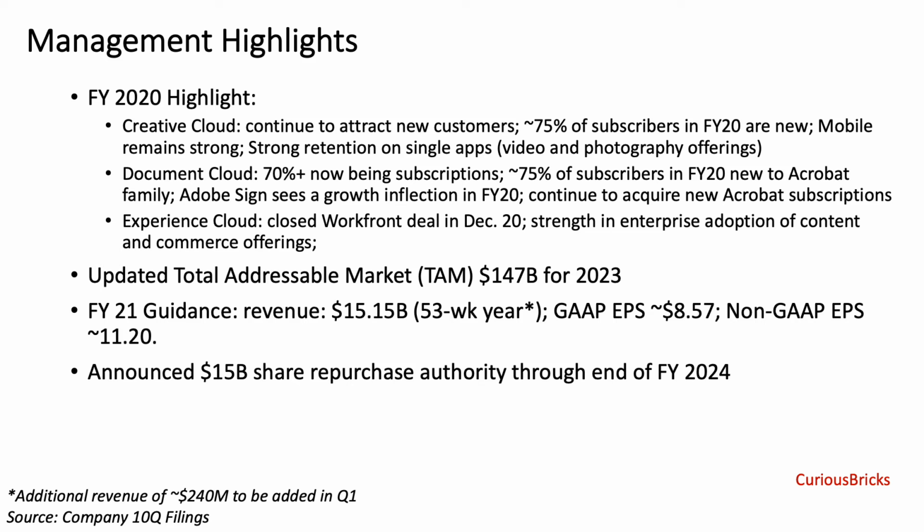The company also provided an updated view of the total addressable market for each of the segments through 2023. In this update, we are seeing significant increase of TAM for Creative Cloud. Moving to fiscal year 2021 guidance, revenue is expected to grow to $15.15 billion, GAAP EPS around $8.57 and non-GAAP EPS around $11.20. Lastly, the company announced a new $15 billion share buyback authority through end of fiscal year 2024.